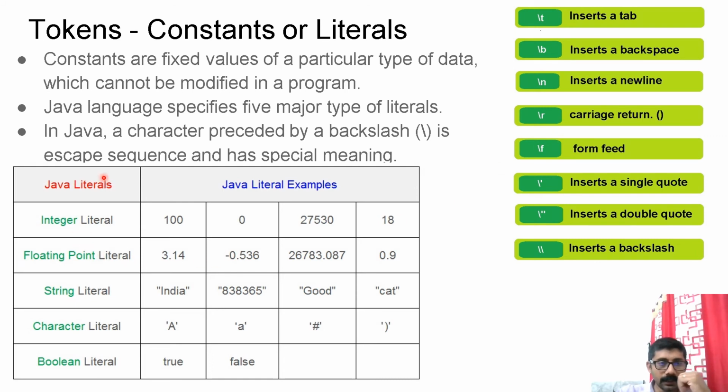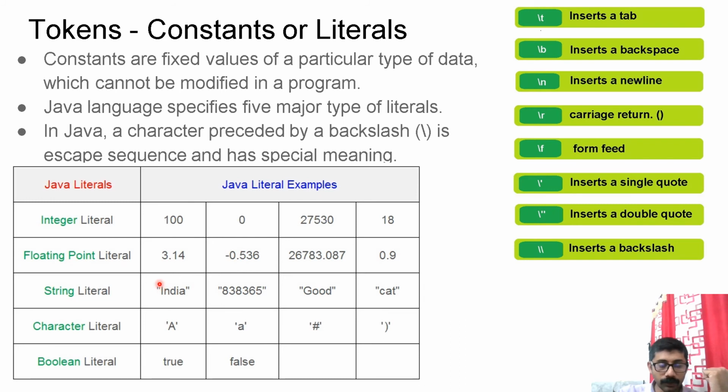Let us come to the constants or literals in Java. Integer literals: these values, 100, 0, are integer literals. Floating point: you will use the decimal symbol, 3.14 or minus 3.14. These are floating point literals.